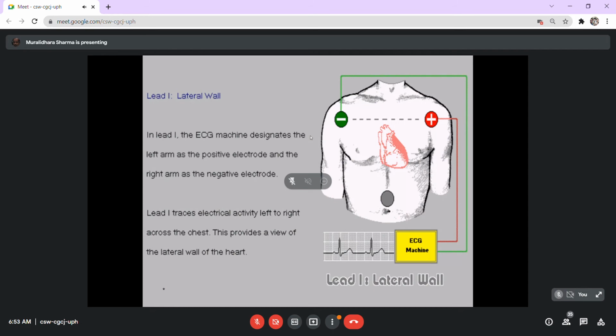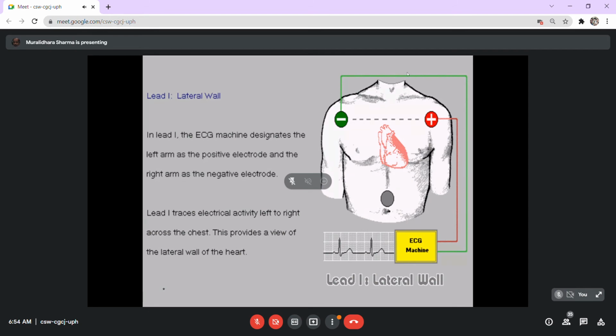This is exactly what we have already discussed, but with a bit more detail. When the right arm is connected to the left arm, you will have negative current over the right side and positive current over the left side, and hence the current moves in this direction from the right to the left, particularly during the ventricular systole.